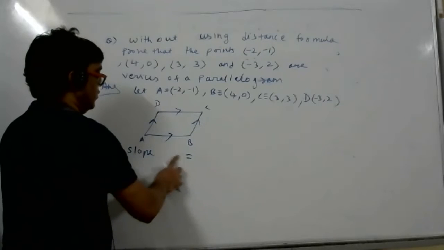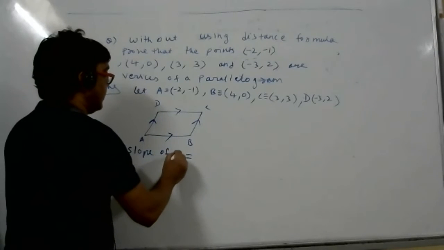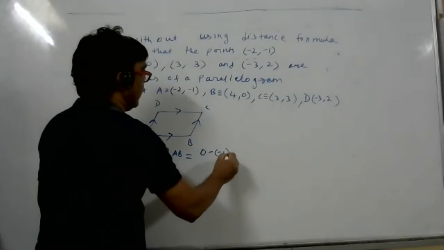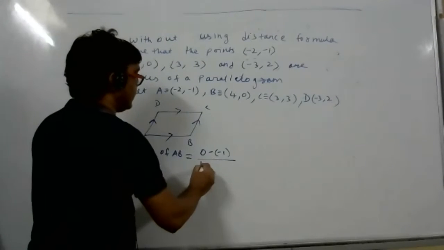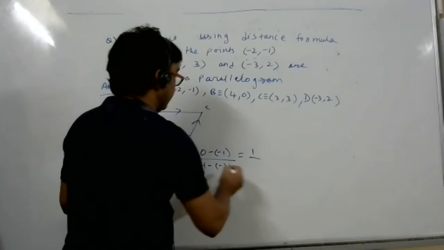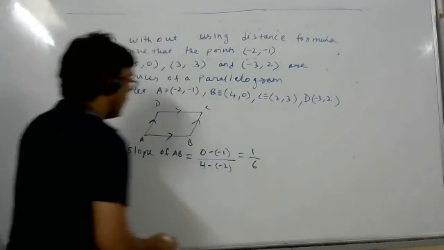0 plus 1. Slope of AB, everybody has to understand. 0 minus 1, directly also we can do. 4 minus 2 is equal to 1 by 6. This is the slope of AB.